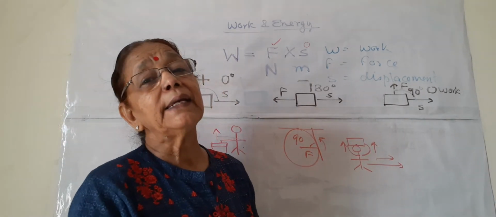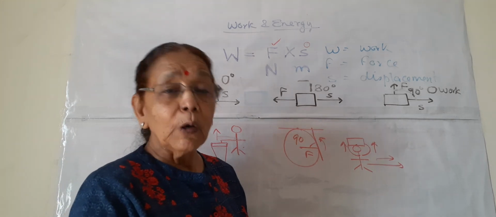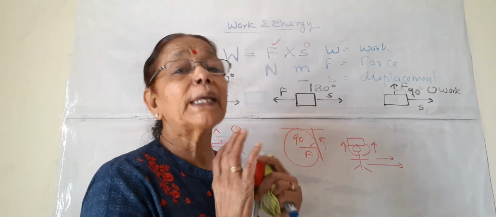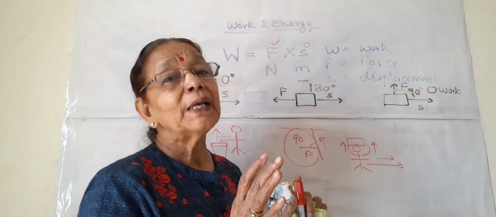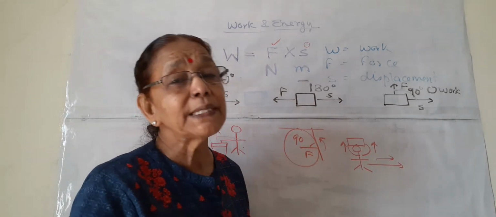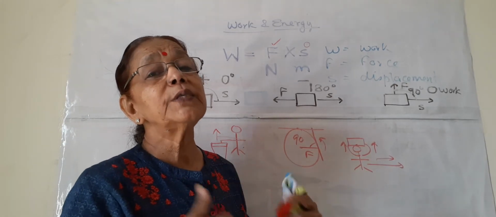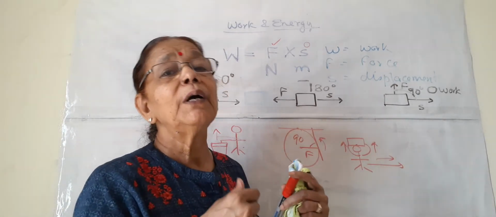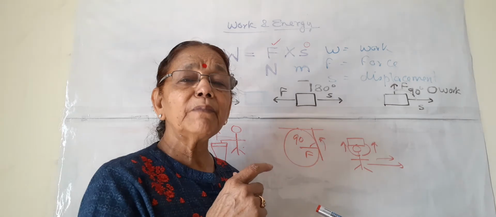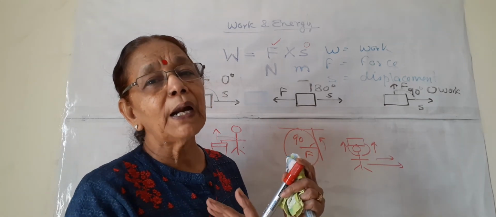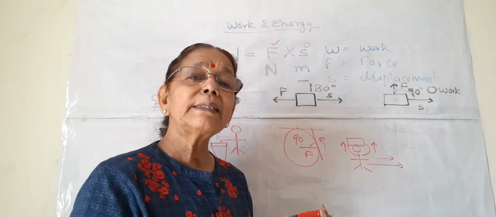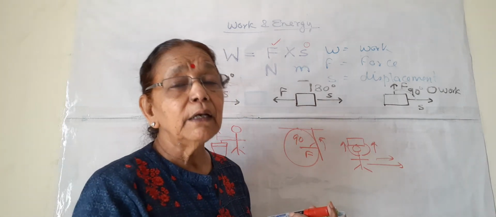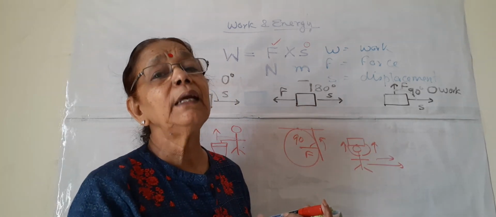That's why he gets tired, although no mechanical work is done by him. The person is losing energy on himself by contraction and expansion of muscles, by different blood flow and other things. So this is how we can say the person gets tired without doing any work.